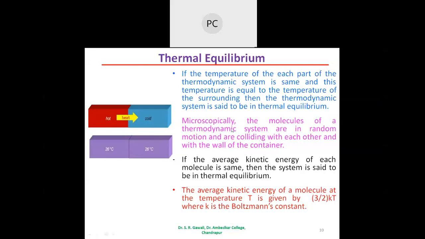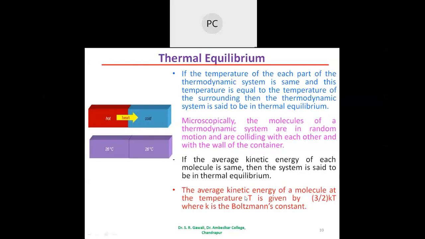Microscopically, the molecules of the thermodynamic system are in random motion and are colliding with each other and with the wall of the container. If the average kinetic energy of each molecule is the same, then the system is said to be in thermal equilibrium.